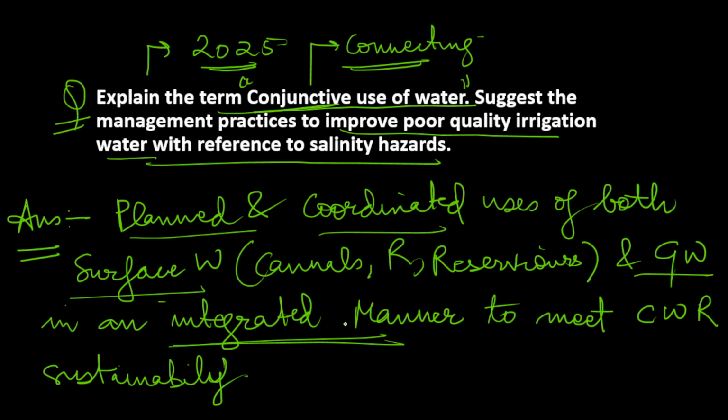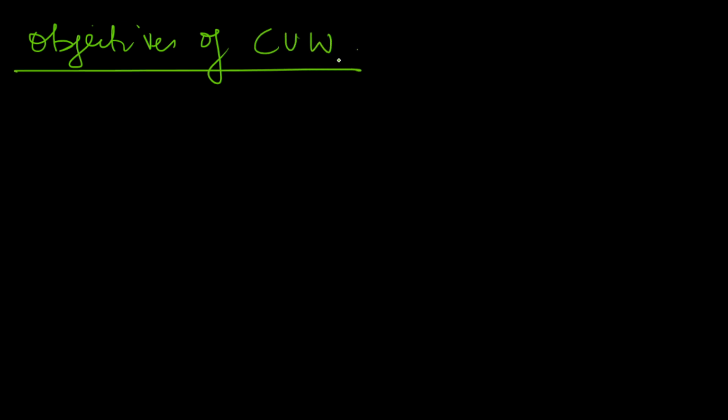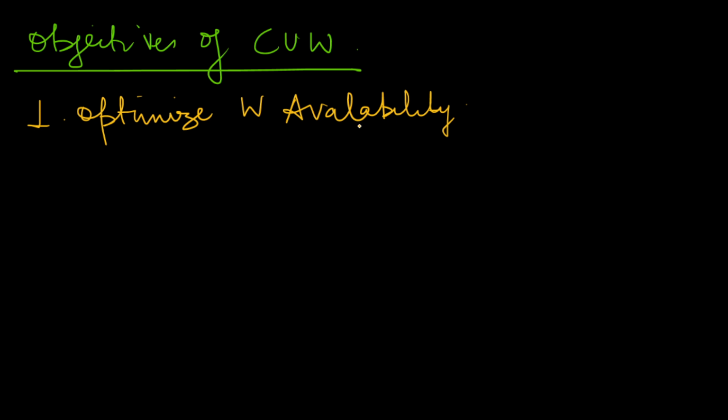Now there are various objectives of conjunctive use of water which you can mention. So what could be the objectives? The first one is to optimize water availability. Because water is limited in all forms, we have to optimize so that we use surface water in a sustainable manner and groundwater also in a sustainable manner.